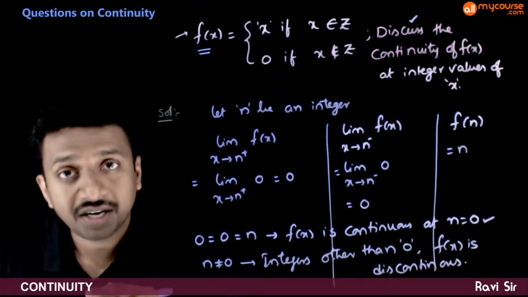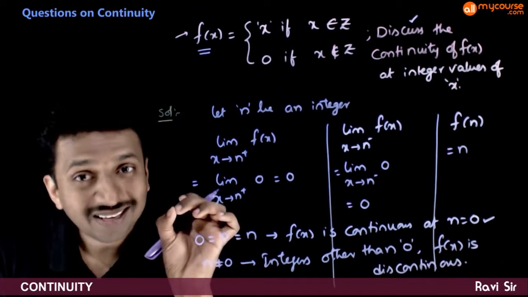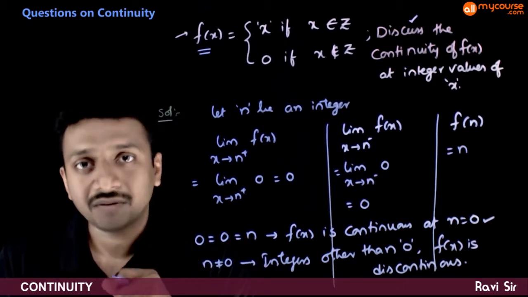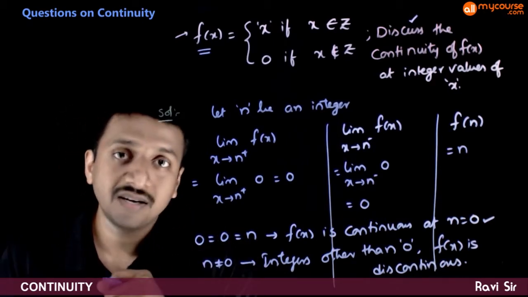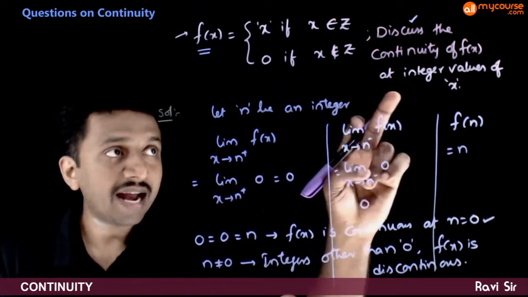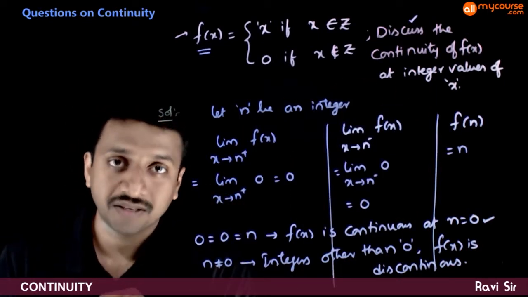So my function is continuous at only 0, which is an integer value. At all other integer values, f(x) is discontinuous. So that's the analysis of this function at different integer values of x.